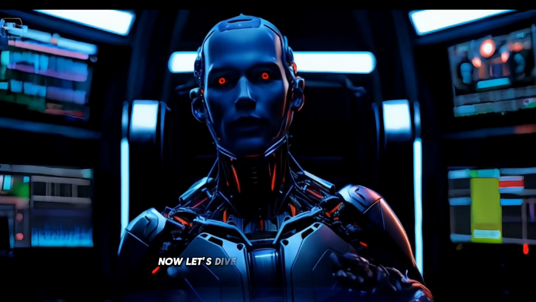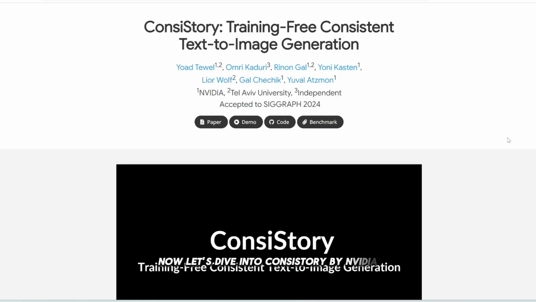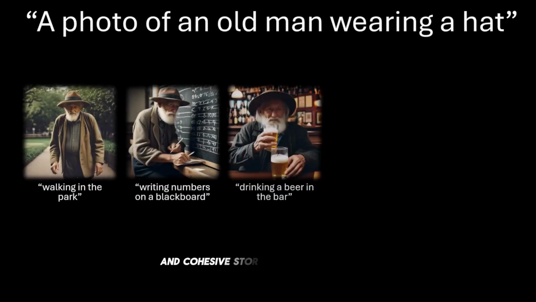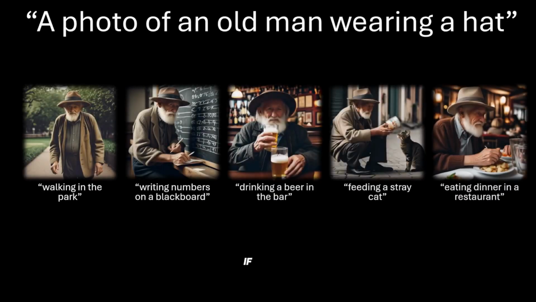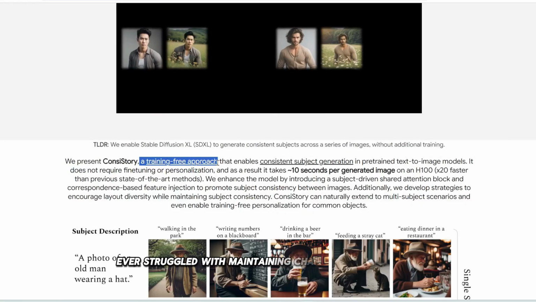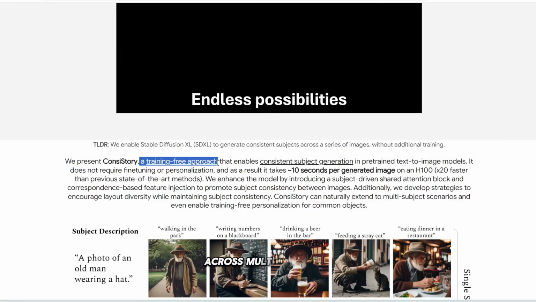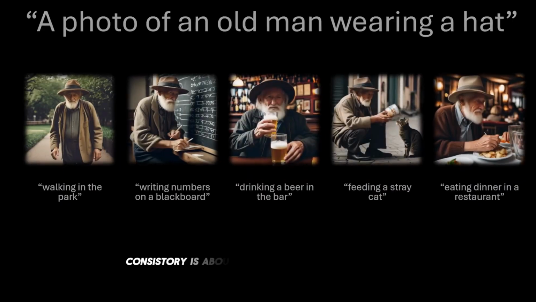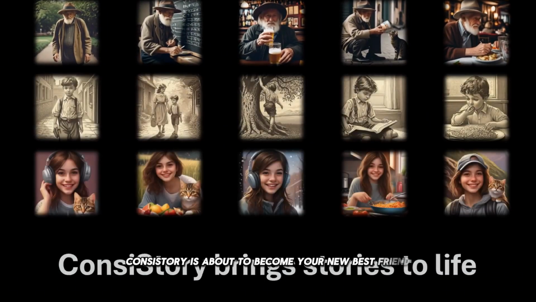Now, let's dive into ConsistStory by Nvidia, an innovative tool for creating consistent and cohesive storyboards effortlessly. If you've ever struggled with maintaining character consistency across multiple frames, ConsistStory is about to become your new best friend.